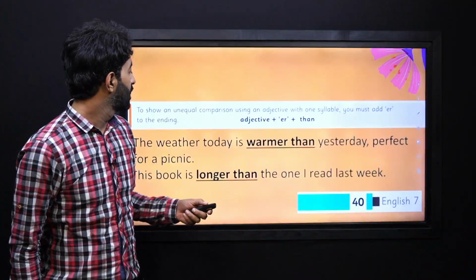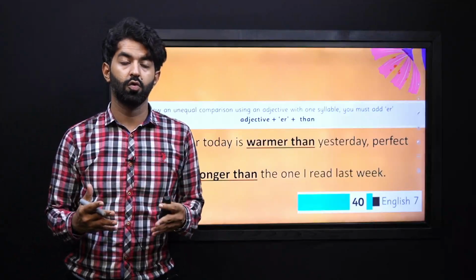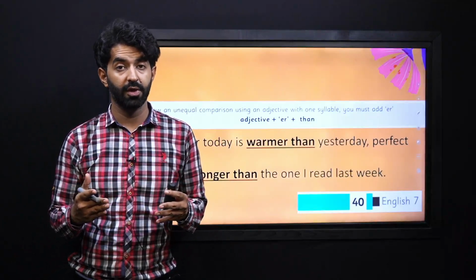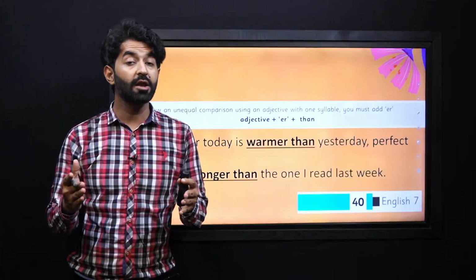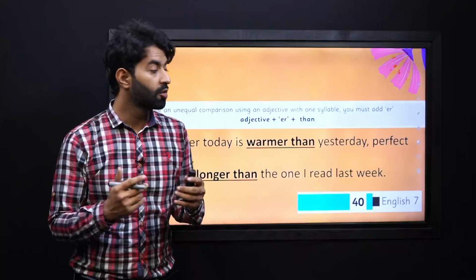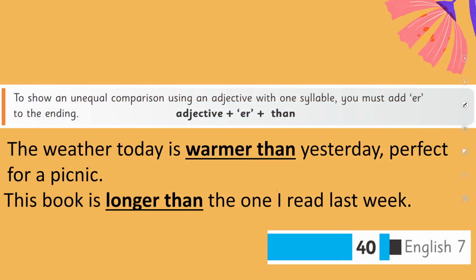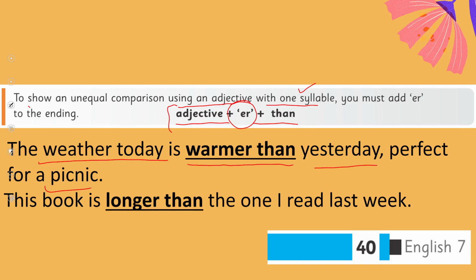Now, if you want to show an unequal comparison between two things, and there are two unequal things but you want to compare them, you will be using the form adjective with adding er and then adding then. Now, to show an unequal comparison using an adjective with one syllable, you must follow this form. For example, the weather today is warmer than yesterday, perfect for a picnic.